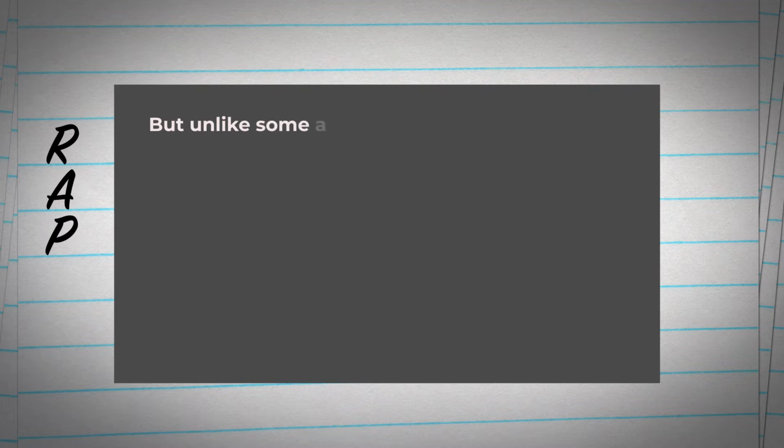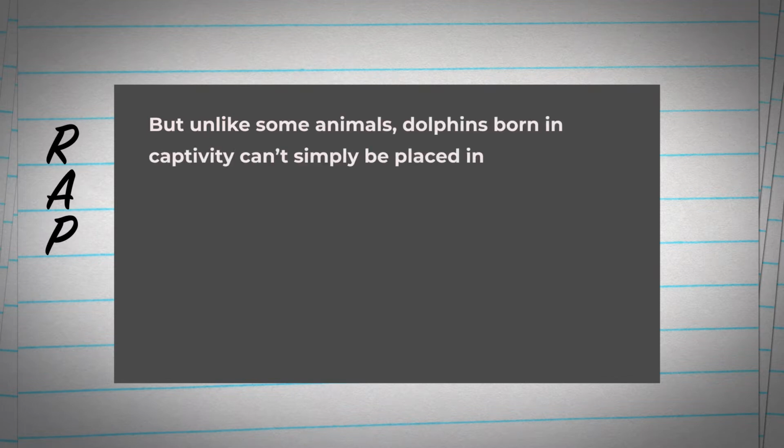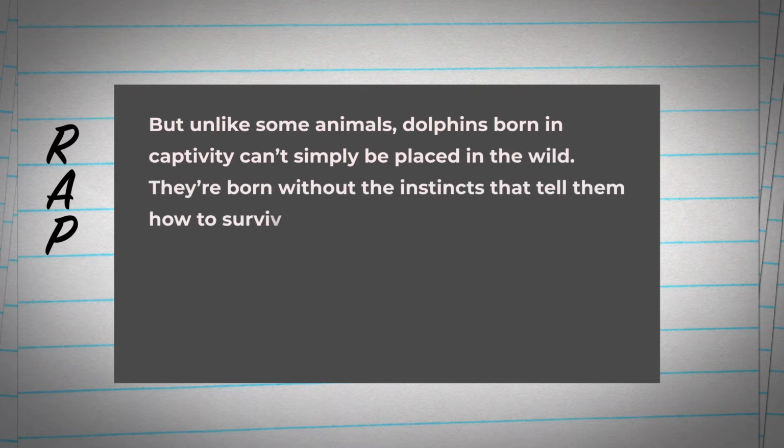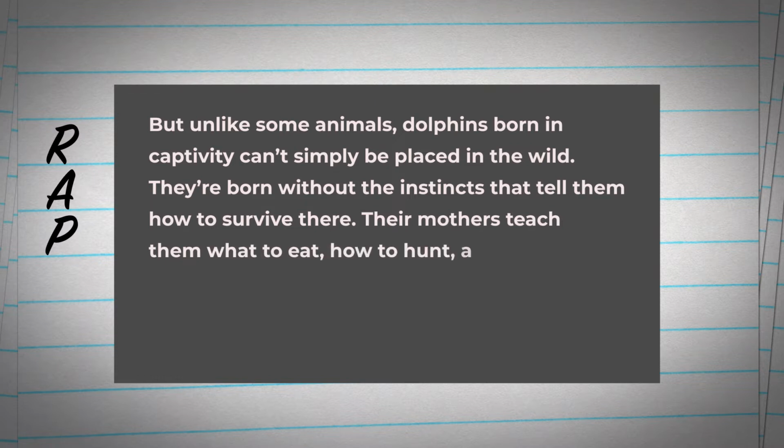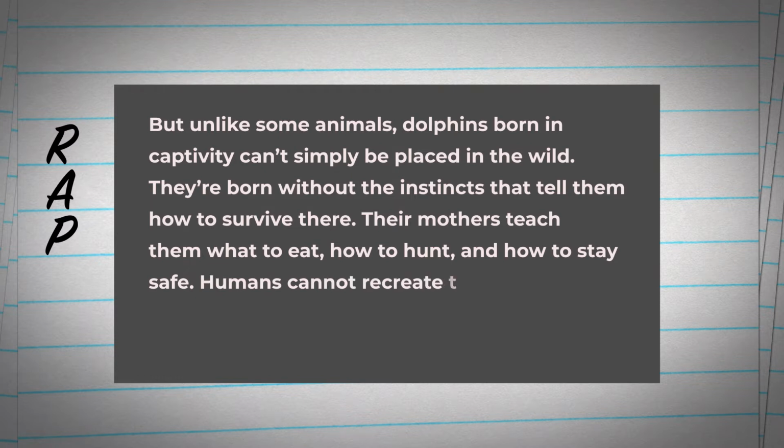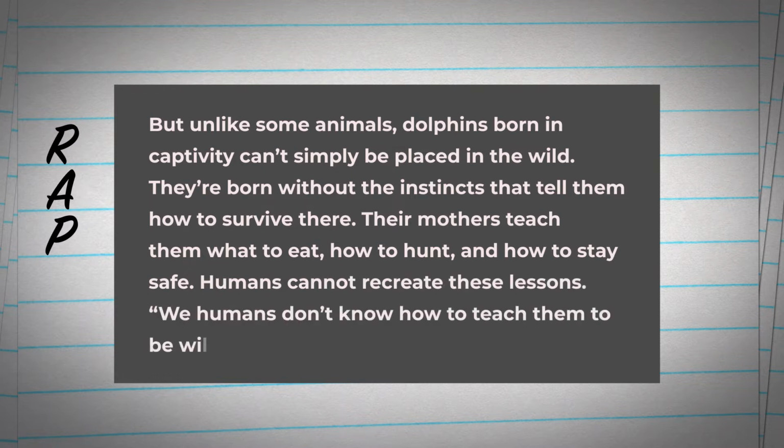But unlike some animals, dolphins born in captivity can't simply be placed in the wild. They're born without the instincts that tell them how to survive there. Their mothers teach them what to eat, how to hunt, and how to stay safe. Humans cannot recreate these lessons. We humans don't know how to teach them to be wild dolphins, Rose says.